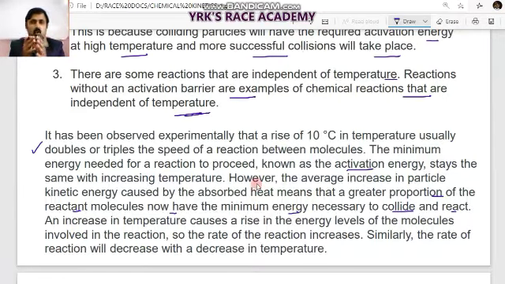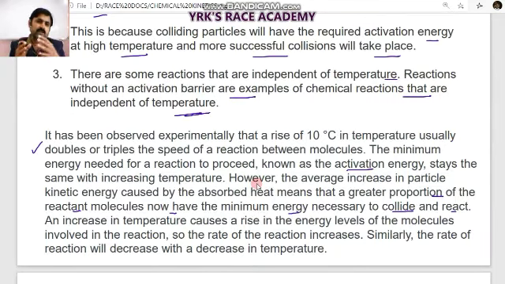Why? Because not all collisions are perfect or fruitful collisions. Only a few collisions, perfect or effective collisions with proper orientation, produce results, meaning the reactants are converted into products. The rest of the collisions are normal collisions without sufficient activation energy.